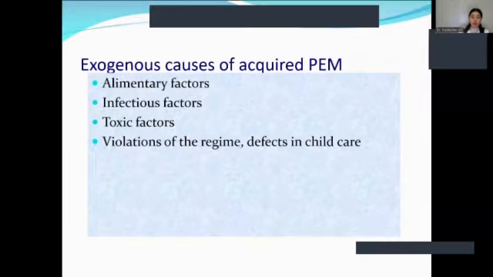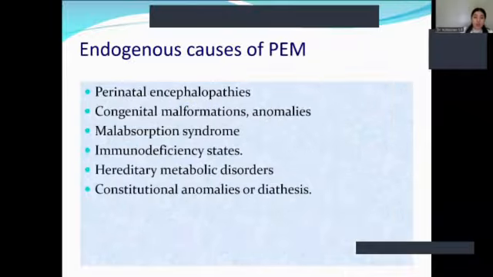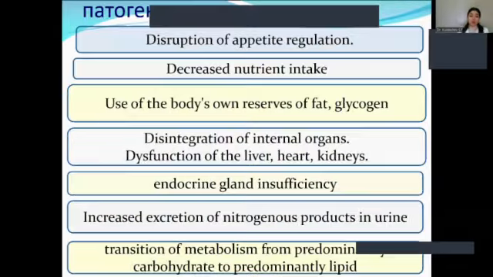Now we will see these acquired causes, exogenous factors. These include alimentary factors, infectious factors, toxic factors, and violations of the regime, defects in the child care. Endogenous causes include perinatal encephalopathies, congenital malformations, anomalies, malabsorption syndrome, immunodeficiency states, hereditary metabolic disorders, and constitutional anomalies or their diseases.